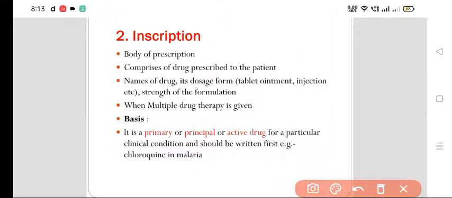When multiple drug therapy is given, you have to write the principal drug first, the basis. It's the primary or principal or active drug for a particular clinical condition and should be written first. If there is a patient of malaria, what is the first drug you write? Chloroquine. That is the basic drug. For example, chloroquine in malaria, isoniazid in tuberculosis. So that is the basis.